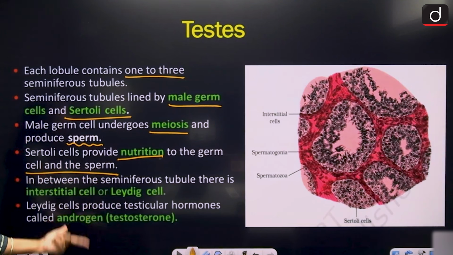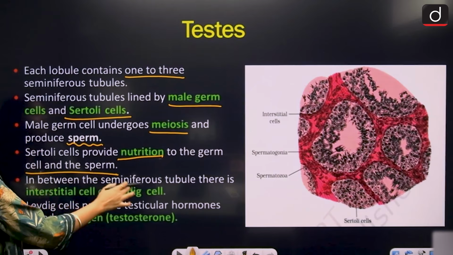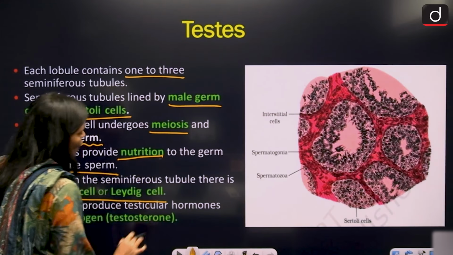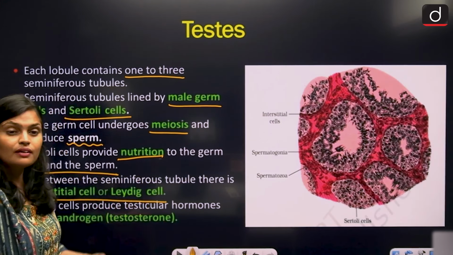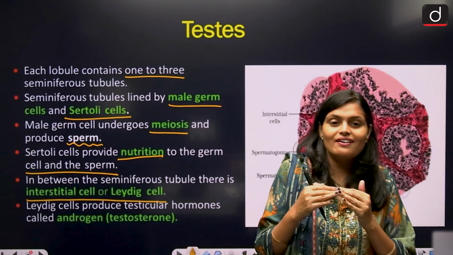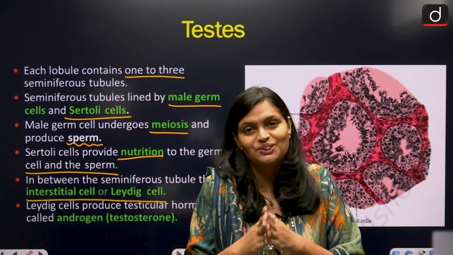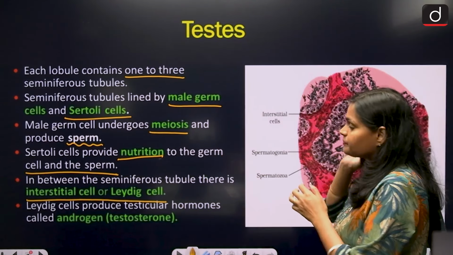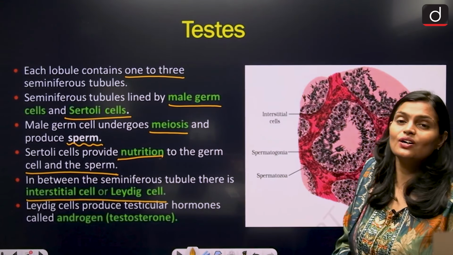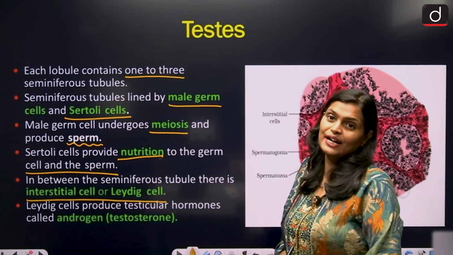Who? Sertoli cells. In between the seminiferous tubules, there are interstitial cells or Leydig cells. Now the Leydig cells produce the testicular hormone called androgen.